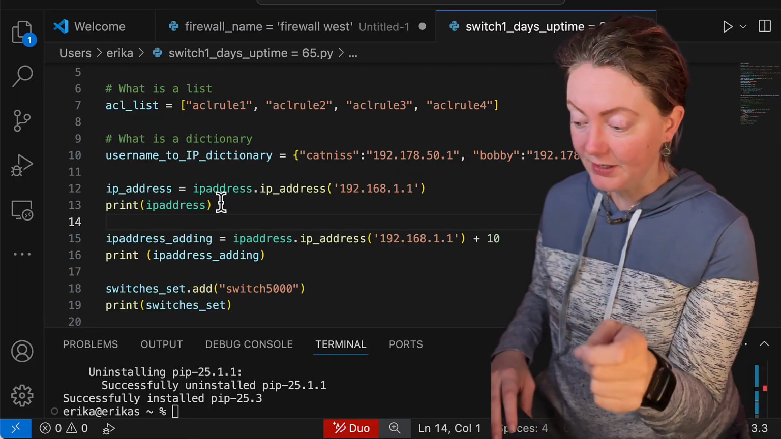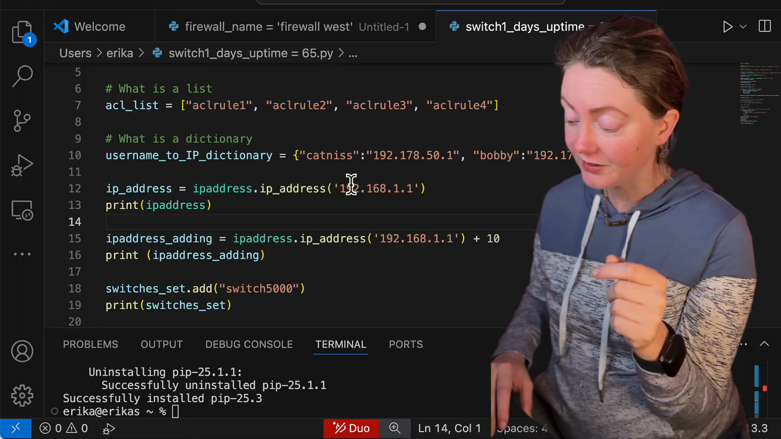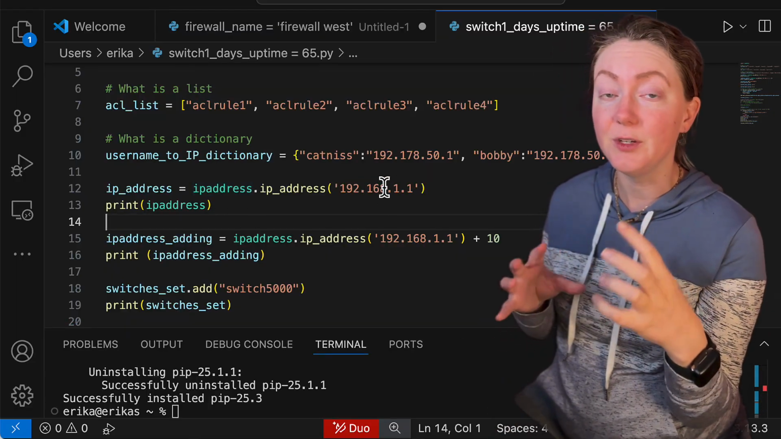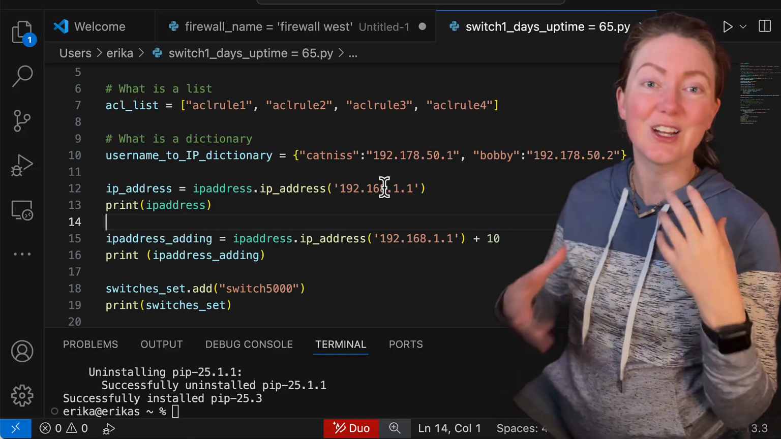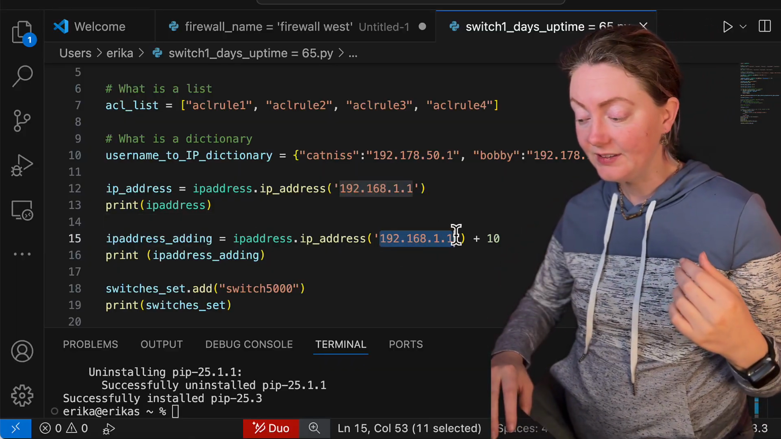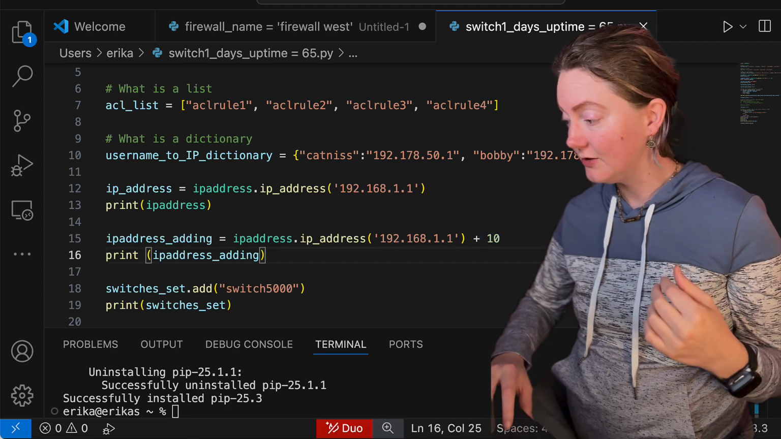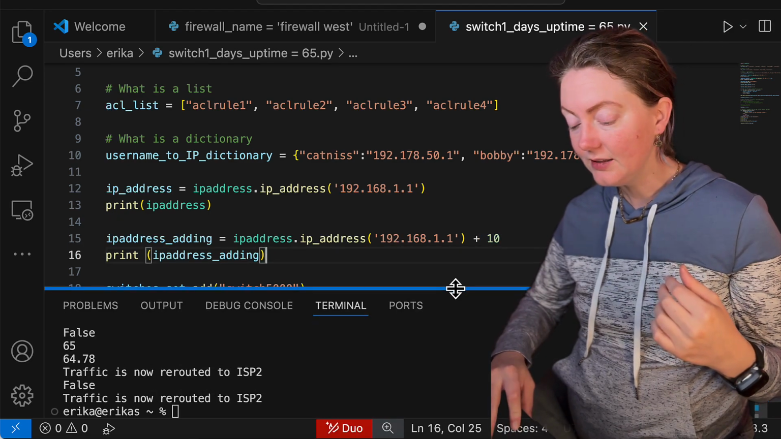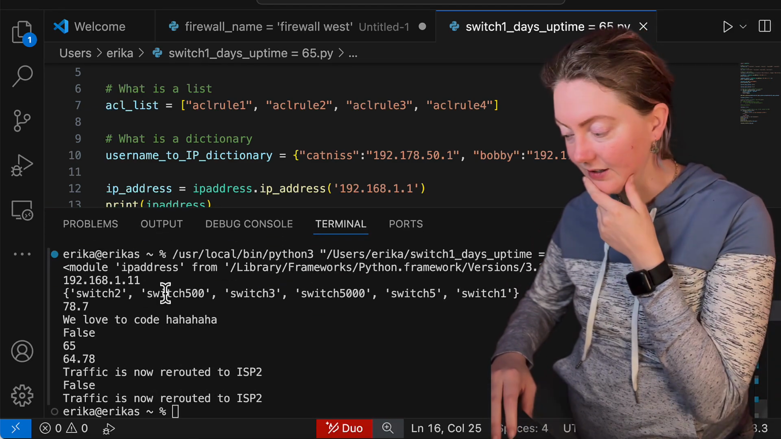So we're going to see the IP address. We should just see the same IP address come back, just code-wise, it's gonna be treated differently than a string so that you guys can actually do cool crap with it. And then we're gonna have, hopefully, this IP address with 10 added to the end. So let's run it. Okay, and this is at the top of our code, so it should be the first things we print.